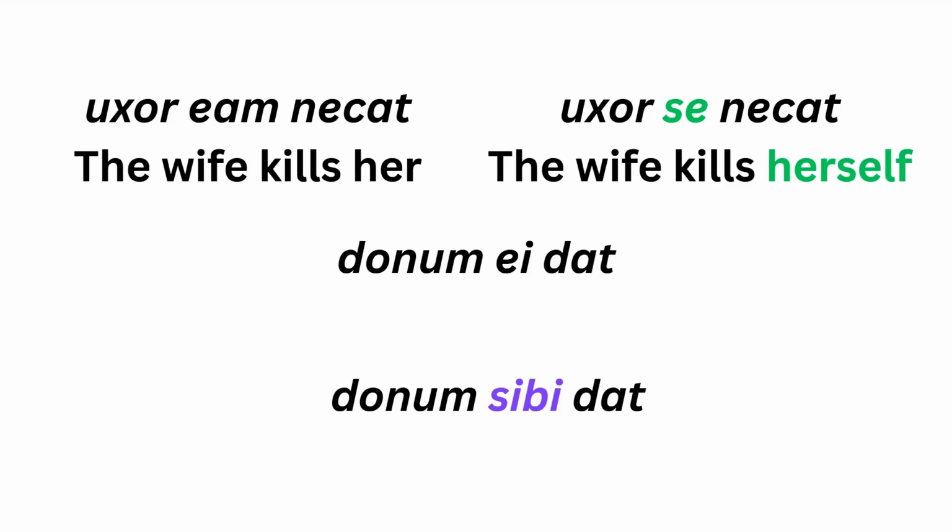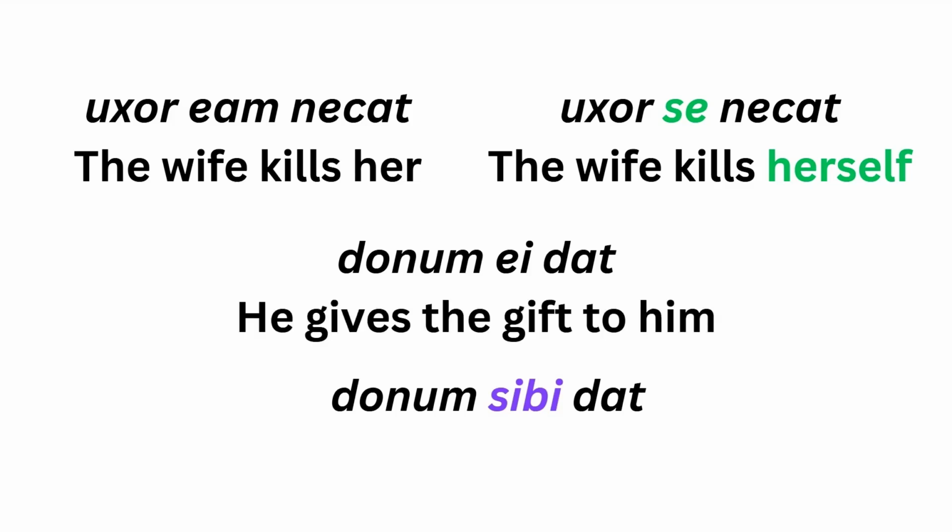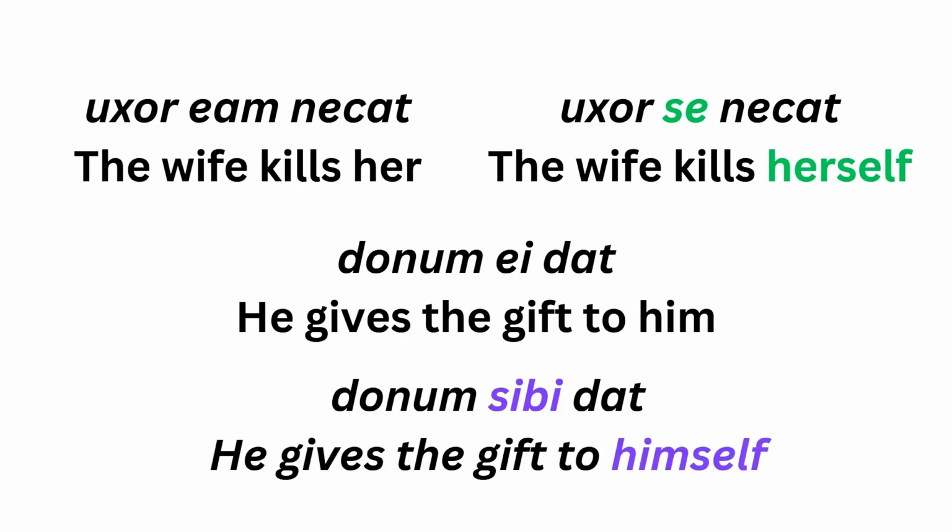Donum ei dat. He gives the gift to him. This is to someone else, someone other than himself. Donum sibi dat. He gives the gift to himself. This is a reflexive pronoun. It is referring back to whoever is the subject of that. Don't forget, sibi could also be herself. She gives the gift to herself. Technically, sibi can also be plural, themselves. However, dat is a singular verb, so it must be himself or herself.